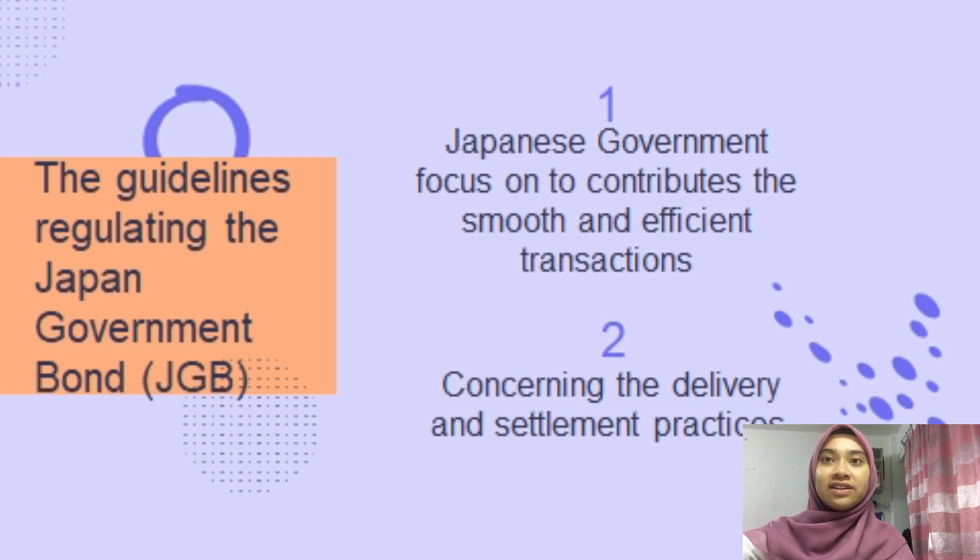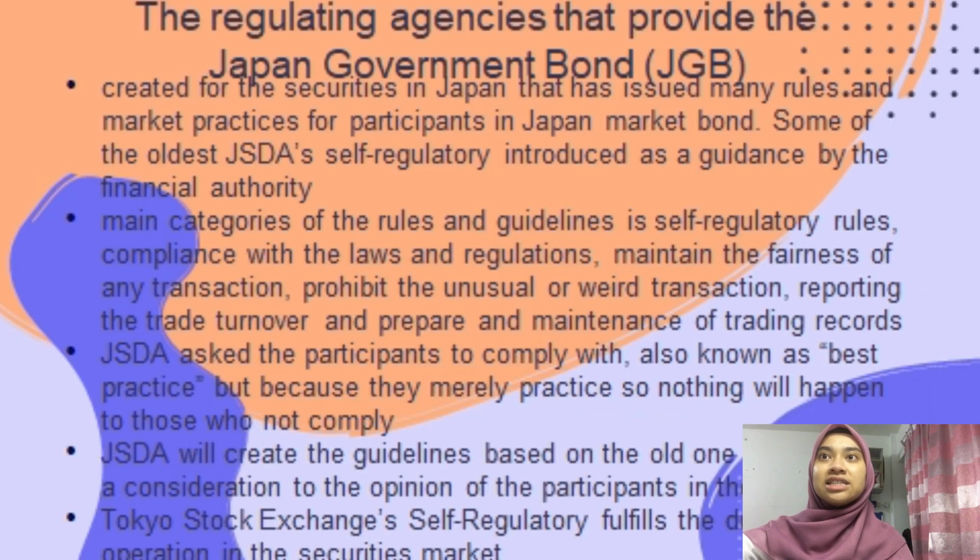Okay, for the guideline regulating the JGB, we have two. The first is that the Japanese government focuses on contributing to smooth and efficient transactions, and the second is concerning delivery and settlement practices. And then the regulating agency that provides Japan government bonds, JSDA, created for the securities industry in Japan, has issued many rules and market participant practices for participants in the Japan bond market.